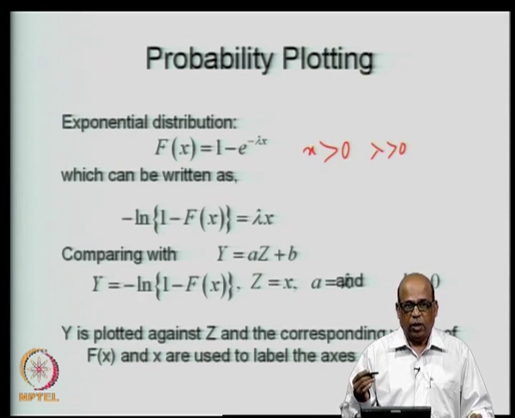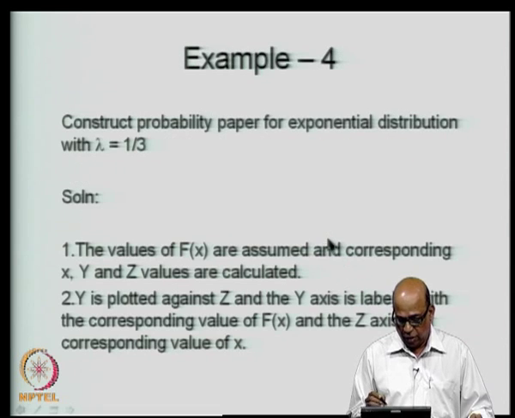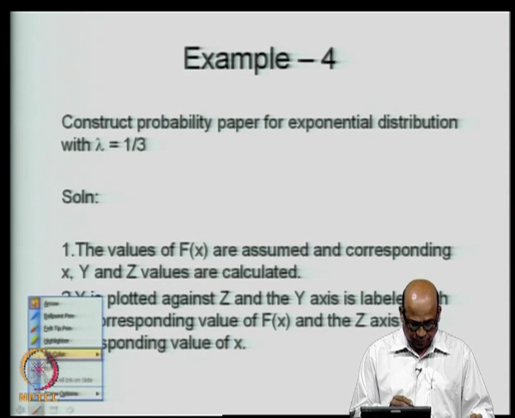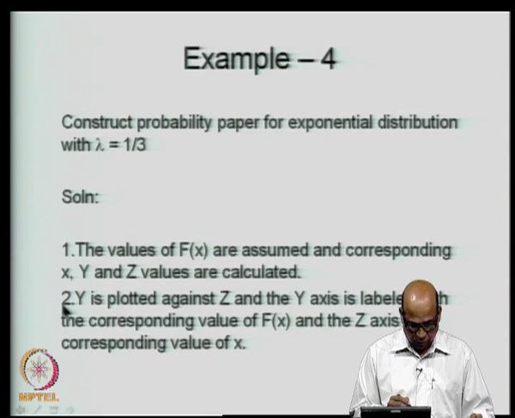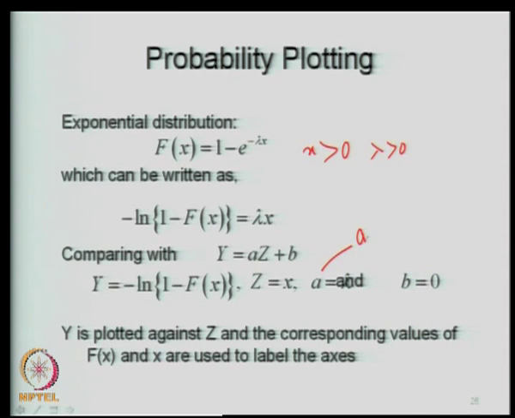What is it that I want? I want an expression of the type y is equal to a z plus b, and therefore, I will write this as y is minus ln of 1 minus f of x, and z is equal to x, and a is equal to lambda and b is equal to 0.